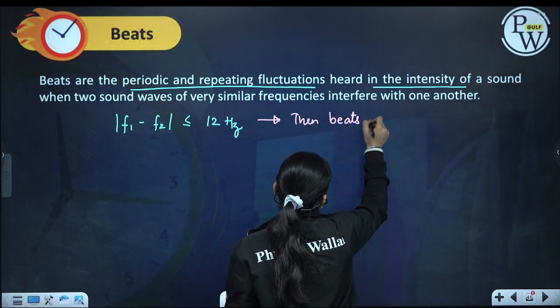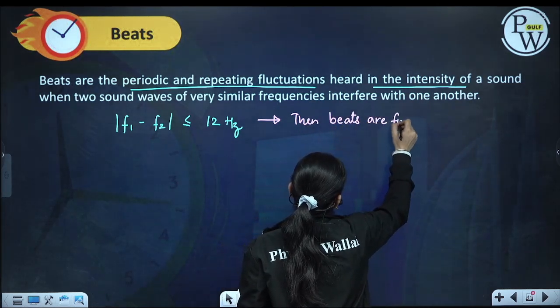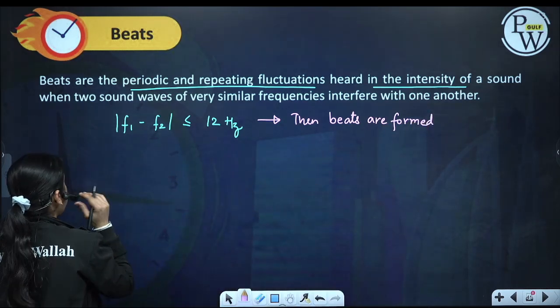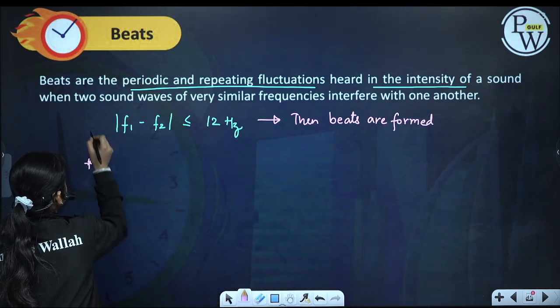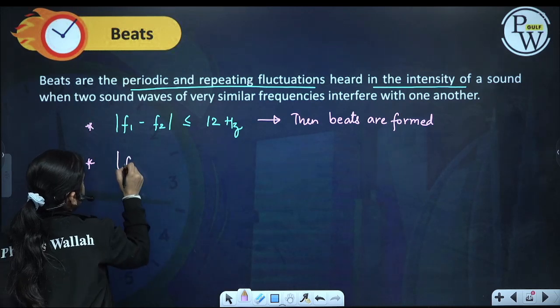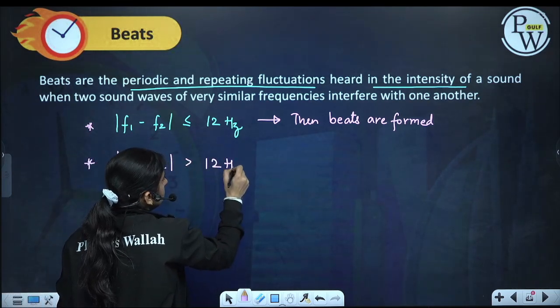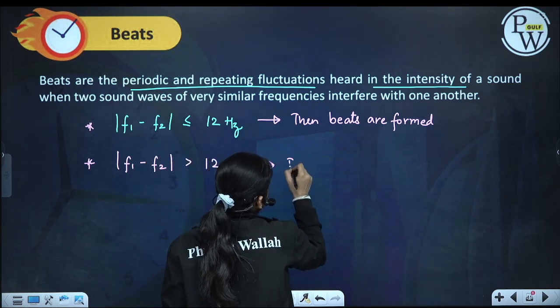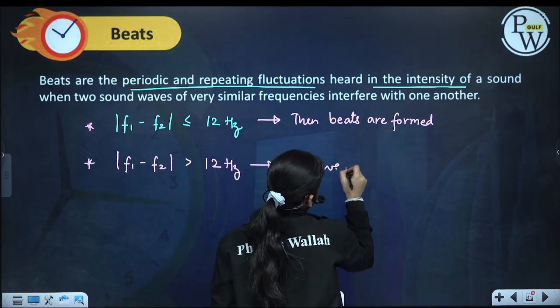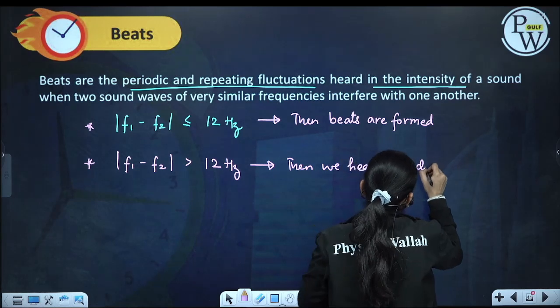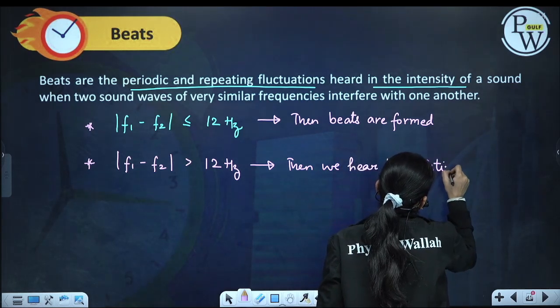But if the difference in their frequency is greater than 12 hertz, then we hear two distinct sounds.